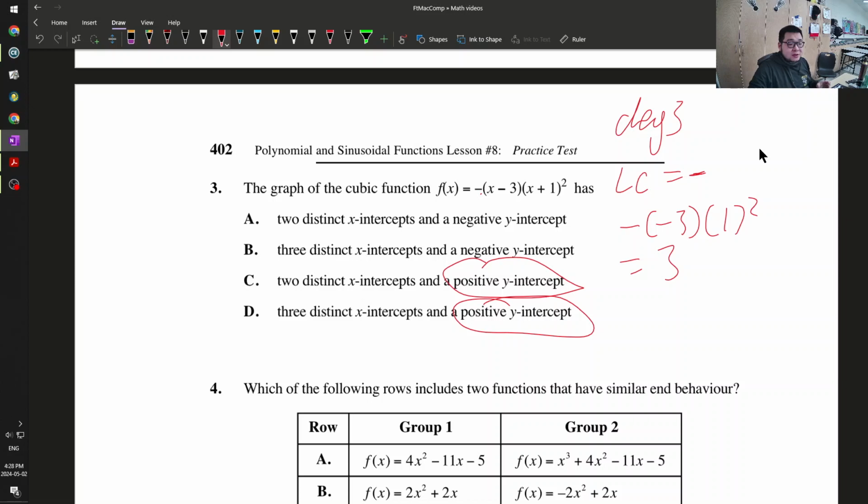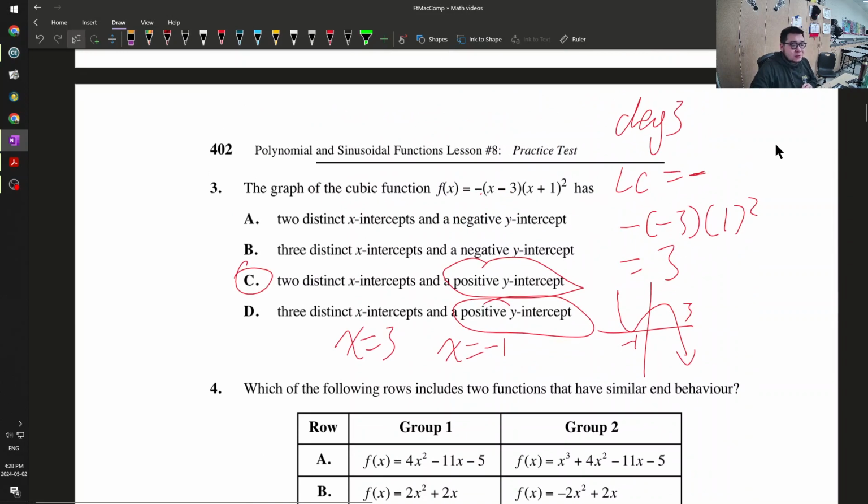And how many x-intercepts does it have? Well, it has 1 x-intercept at x is equal to 3. And then this one is an x-intercept at x is equal to negative 1. They say there are 2 roots at x equal to negative 1, but what it is actually going to look like is something like this. It barely touches x equal to negative 1, and then goes down to x is equal to 3. So we have 2 distinct x-intercepts.